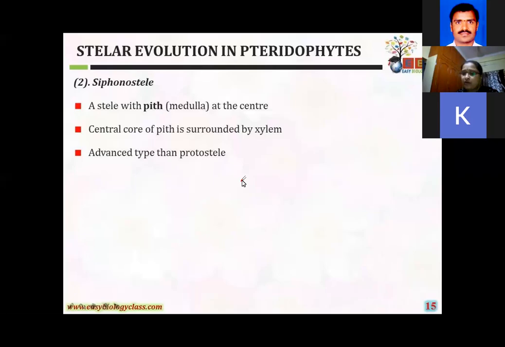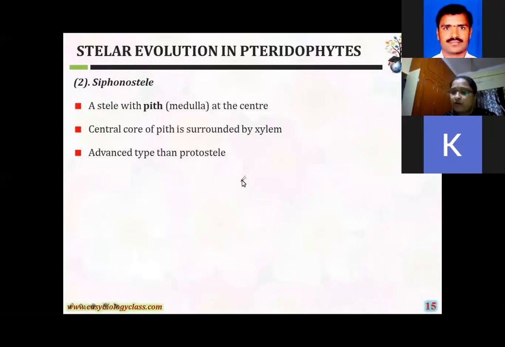Next one, siphonosteel. What is the siphonosteel? Here it is modified from a protosteel. What is the protosteel? Xylem is the center part, surrounded by phloem. But here, siphonosteel is modified from the protosteel, in which the pith is present in the center of the steel. This part is very important. The pith is also called medullary rays, medulla.